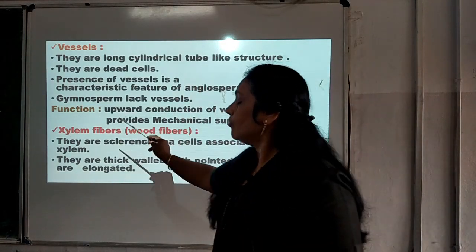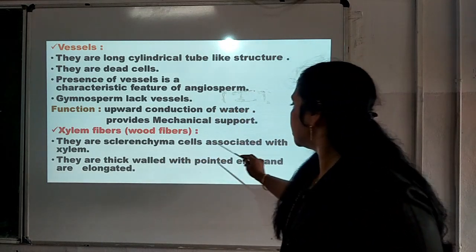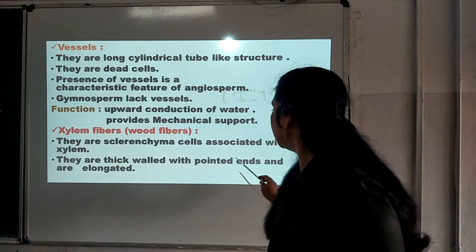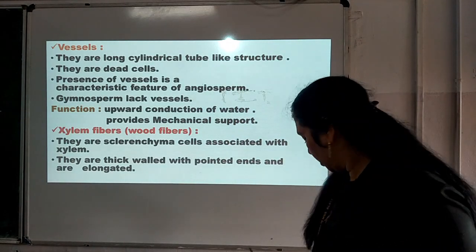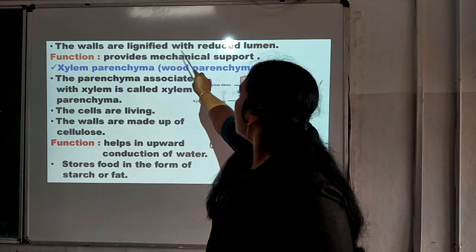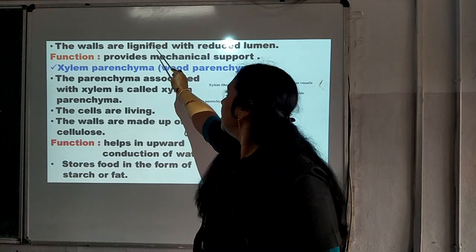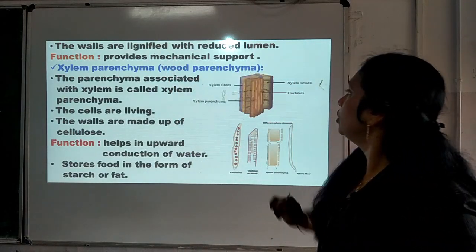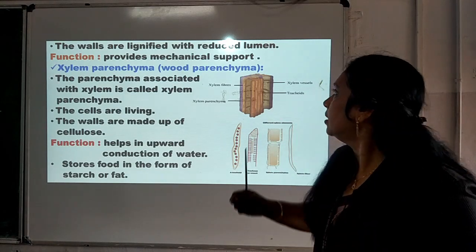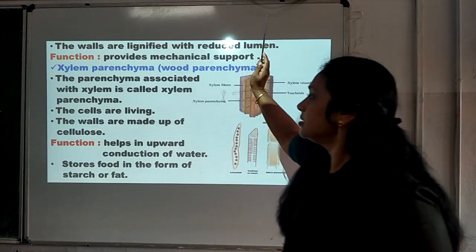Next one, xylem fiber, which is also called wood fibers. They are sclerenchyma cells associated with xylem. They are thick walled with pointed ends and are elongated, and the walls are lignified with reduced lumen. Lignified means the walls have lignin and they do not have much lumen. That is, only a little space will be there for the cavity, and the function is that it provides mechanical support.